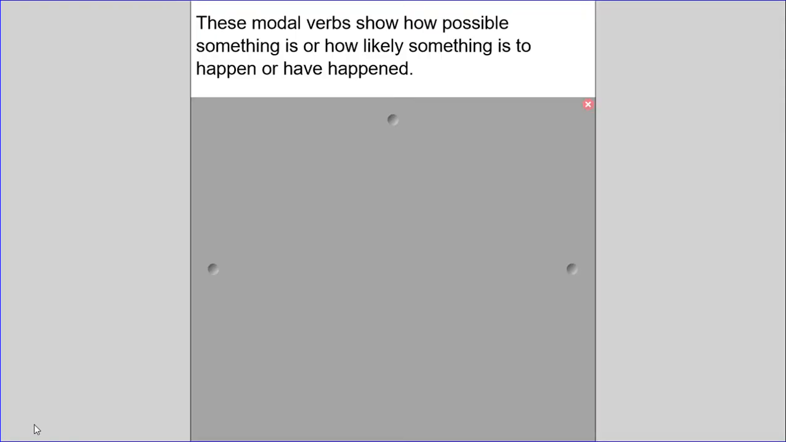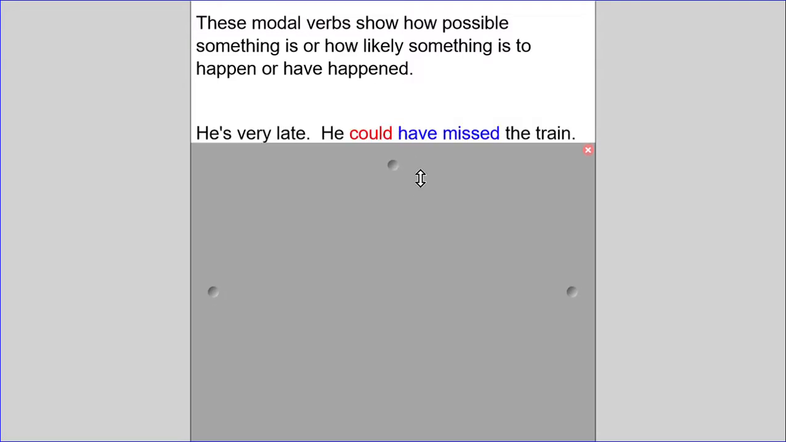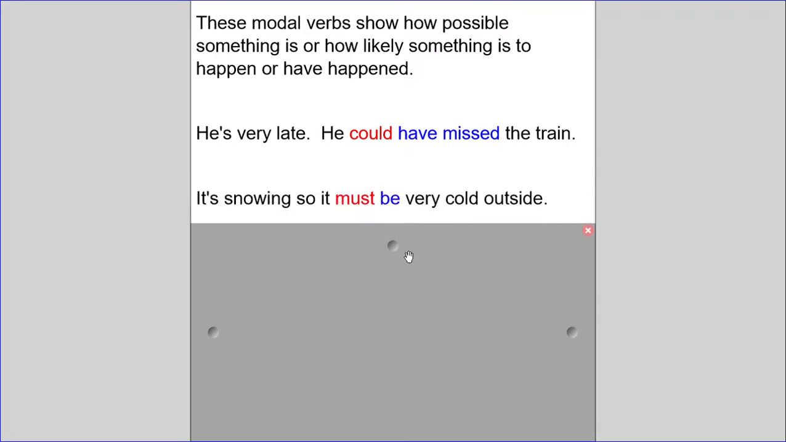So modal verbs show how possible something is, or how likely something is to have happened or happen in the future. Look at the first one. He's very late. He could have missed the train. The modal verb could is working with the verbs have missed to show how likely it is that he's going to miss the train. Look at the next one. It's snowing, so it must be very cold outside. Again, the modal verb is must, and it's working with the verb be to show that it's definitely going to be very cold outside.